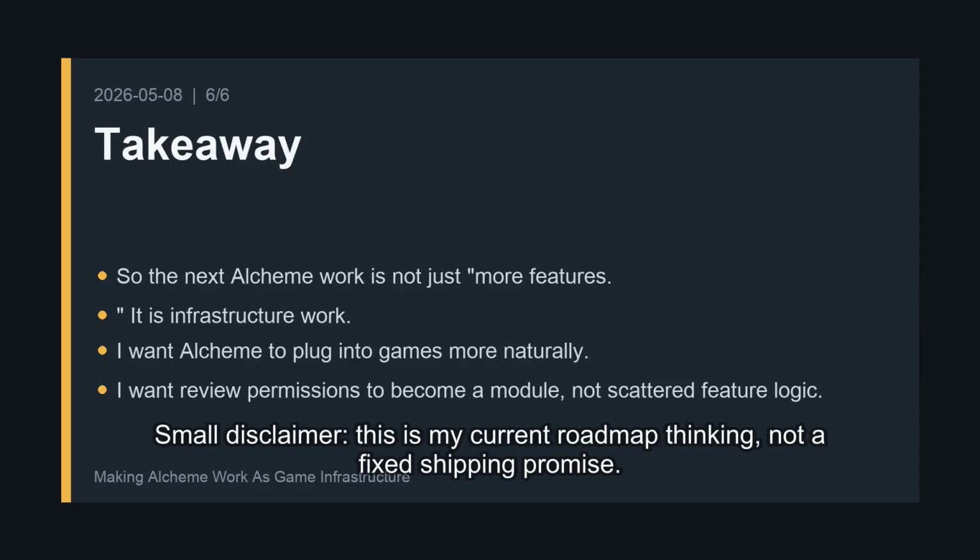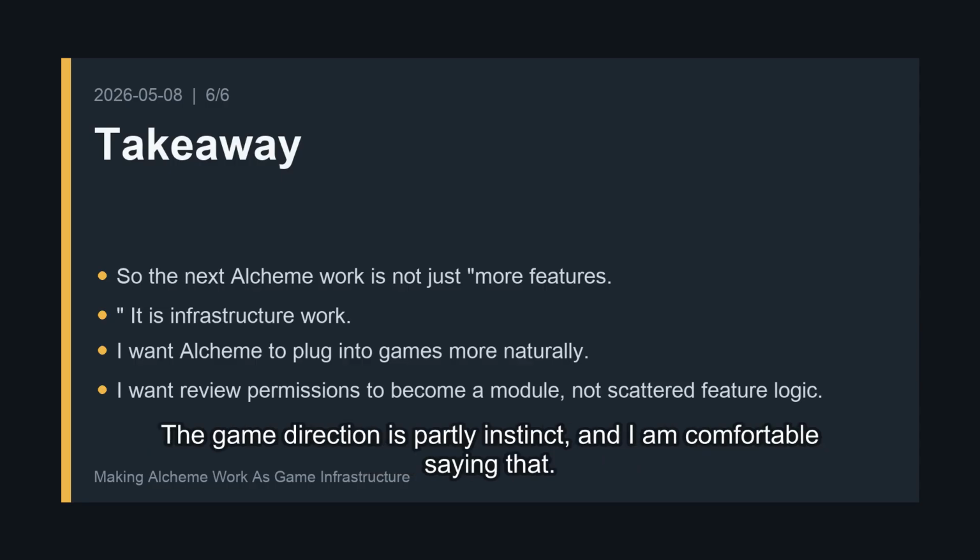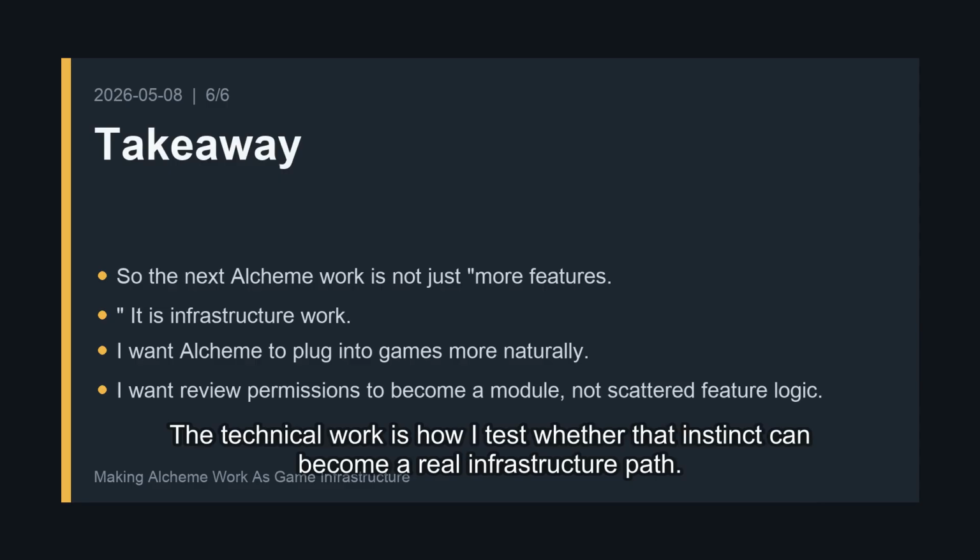Small disclaimer: this is my current roadmap thinking, not a fixed shipping promise. The game direction is partly instinct, and I am comfortable saying that. The technical work is how I test whether that instinct can become a real infrastructure path.